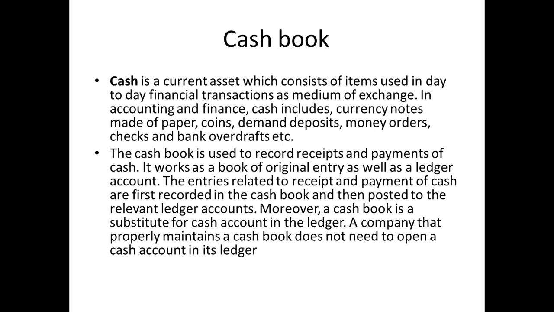There are two different types of assets, current assets and non current assets. Current means for the shorter period, non current means for a longer period, 5 to 10 years, 15 years, something like that you are going to use. So the cash book is used to record receipts and payments of cash. It works as a book of original entry as well as a ledger account.